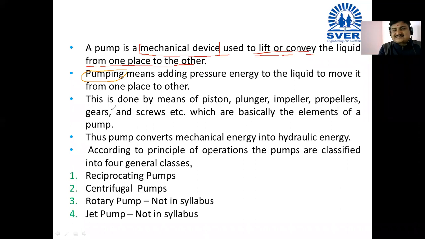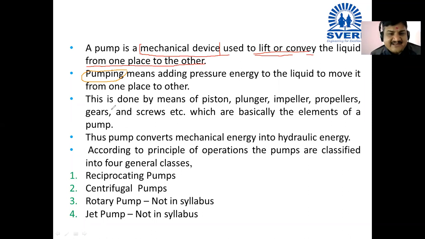When you are doing something, it means force should be added to the system and the component should displace from one point to another. So here displacement of the liquid has taken place. Just keep in mind, displacement of the liquid has taken place. Understand? Now the next point I was discussing is that this pumping action can be performed by using different mechanical elements.